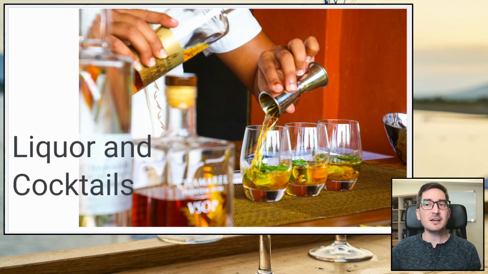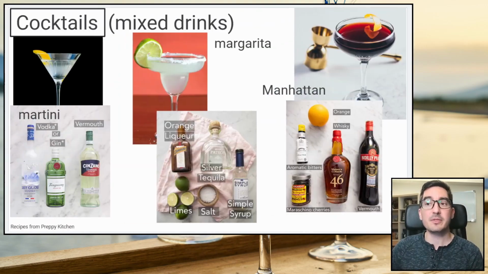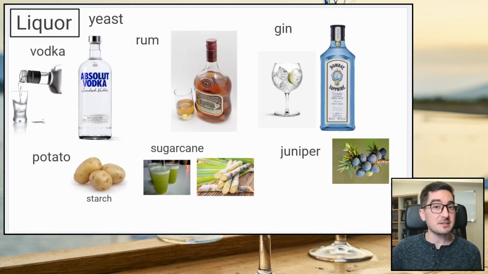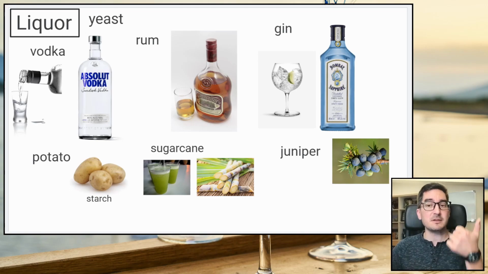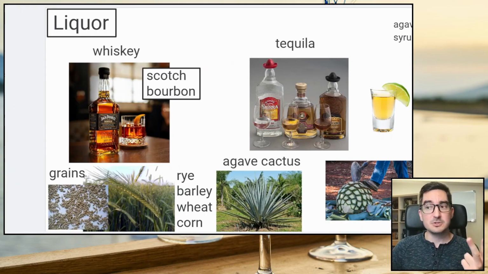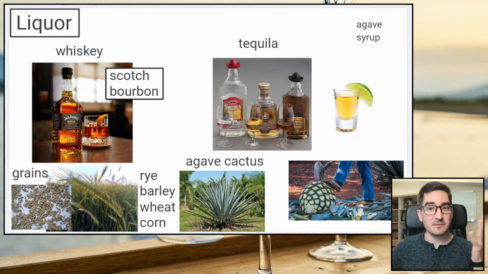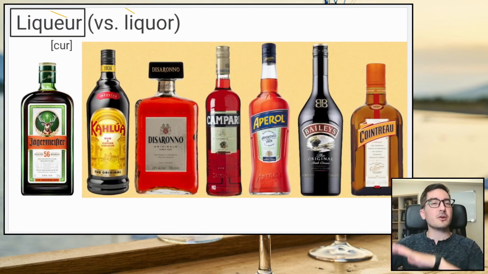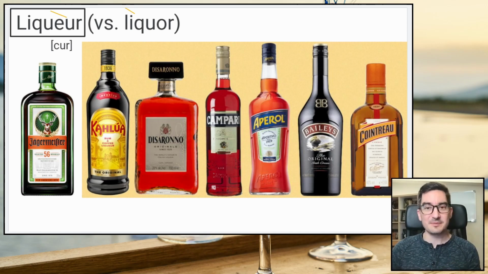But that's the basics of some liquor and cocktails. For the liquor, everyone should know these 5 things: vodka, rum, gin, whiskey, tequila. These are the 5 basics. For liqueur, there are tons of liqueurs out there. I don't know a lot of them. Someone like a bartender will know a lot more than me, for sure. But liqueurs will add lots of interesting flavor.